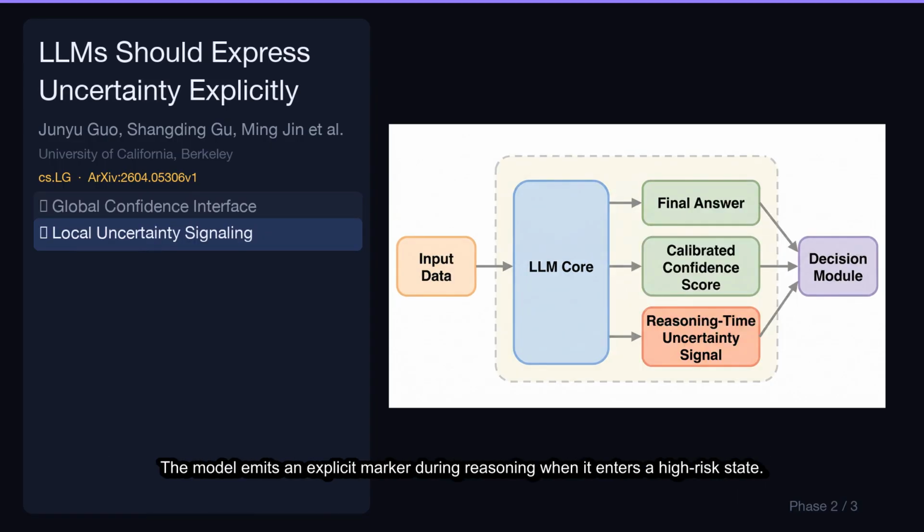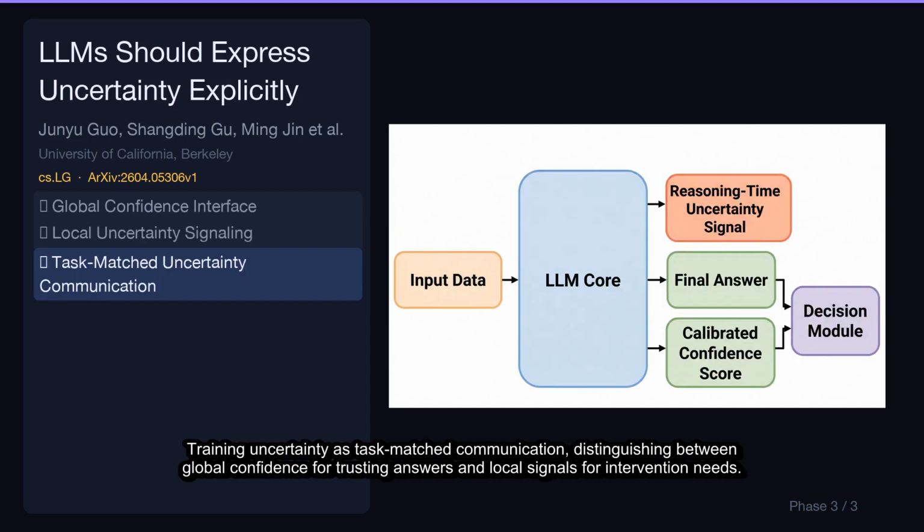The model emits an explicit marker during reasoning when it enters a high-risk state. This makes failures visible, improves wrong answer coverage, and acts as a retrieval trigger. Training uncertainty as task-match communication, distinguishing between global confidence for trusting answers and local signals for intervention needs.